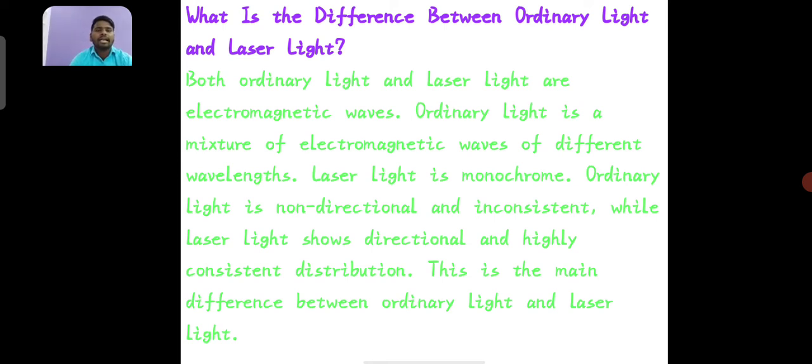Ordinary light is a mixture of electromagnetic waves of different wavelengths. Laser light is monochromatic. Ordinary light is non-directional and inconsistent, while laser light shows directionality and a highly consistent, directed distribution. This is the main difference between ordinary light and laser light.